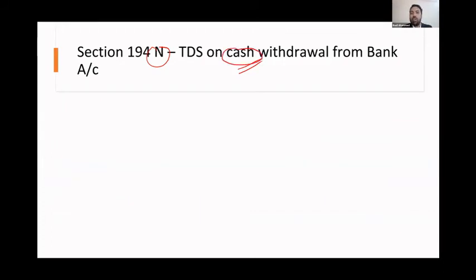Or if you're walking into a bank, writing a payment slip and withdrawing cash, there is TDS. But there's a huge limit. Rate is 2% on cash withdrawal from bank account exceeding 1 crore. Normally no one is going to withdraw more than 1 crore in cash. It's in 1 year, not one single transaction.